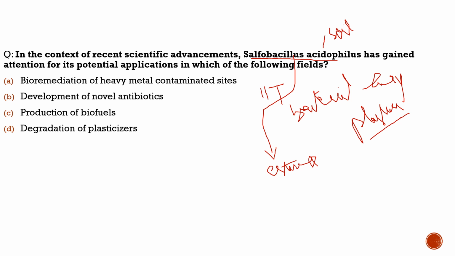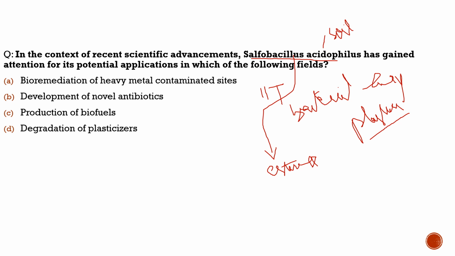But the problem with Sulfobacillus acidophilus is that it is not abundantly found in the soil. So what this IIT is doing, they are culturing this Sulfobacillus acidophilus.